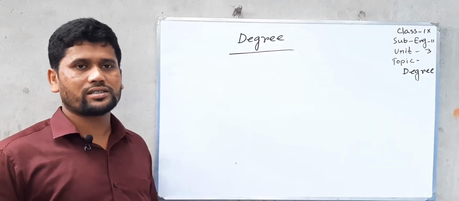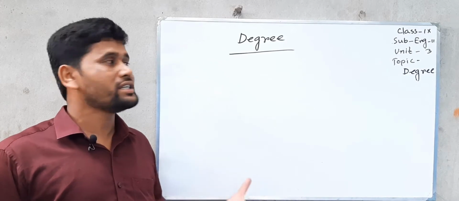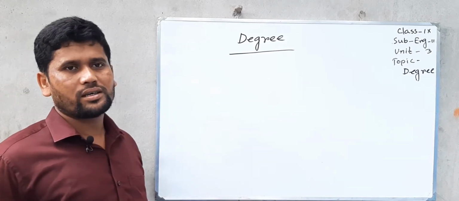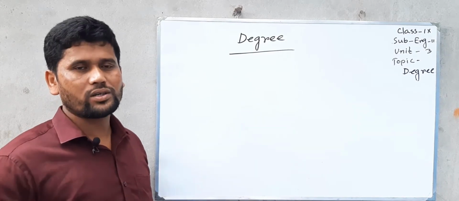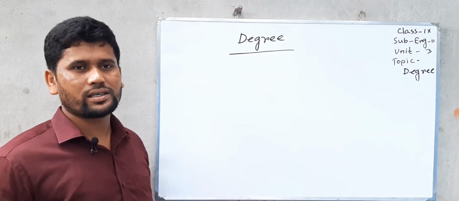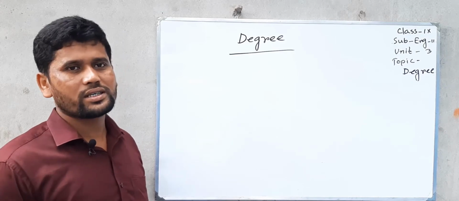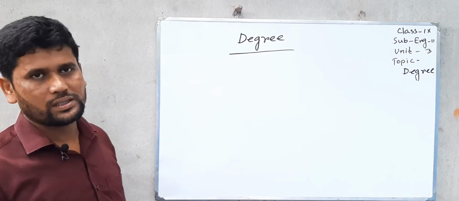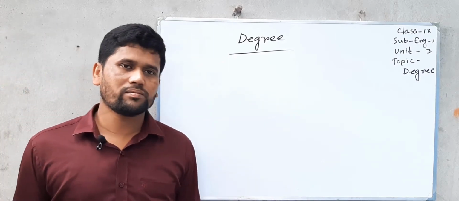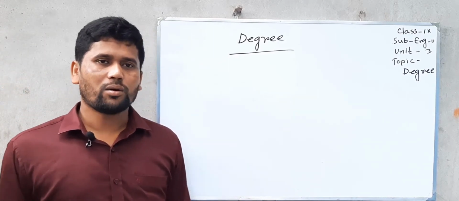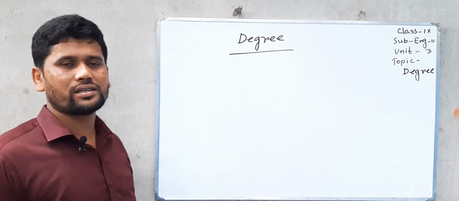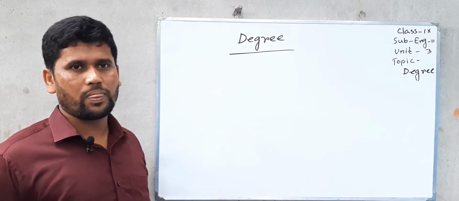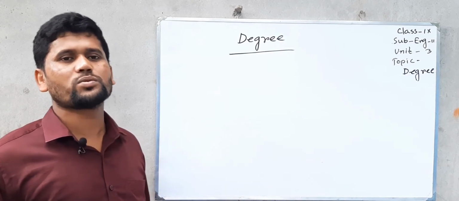Dear student, let's discuss our today's main topic, degree. Do you know what is the meaning of degree? Degree means adjective of comparison. When we compare something with one thing or more things, then we call it degree. Actually, adjective has three forms. One is positive, the other is comparative, and number three, superlative. So degree is of three kinds: positive, comparative and superlative.